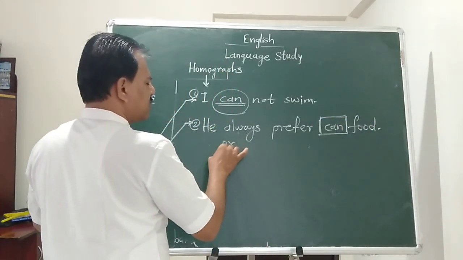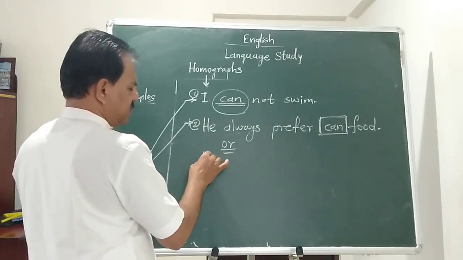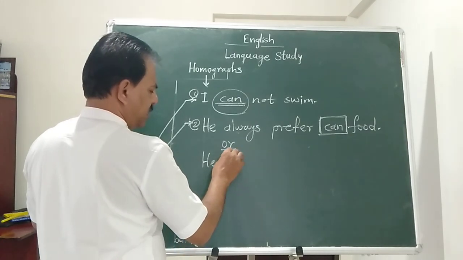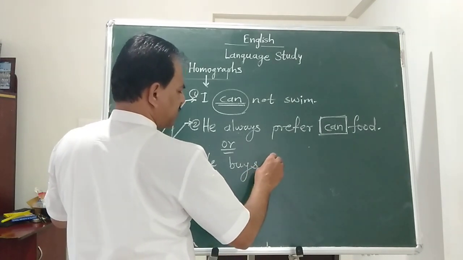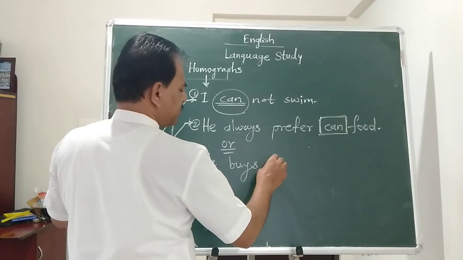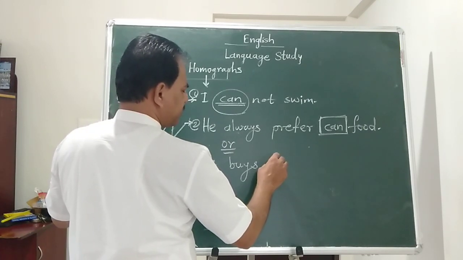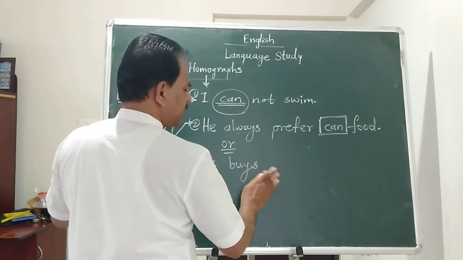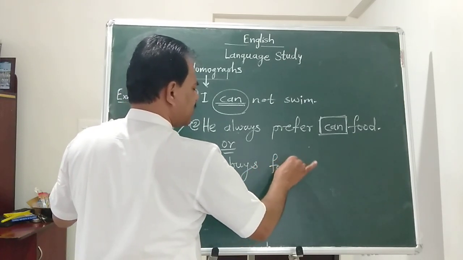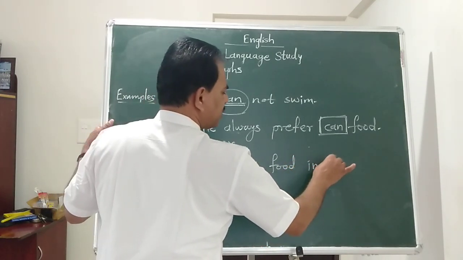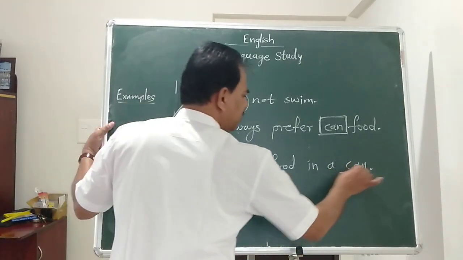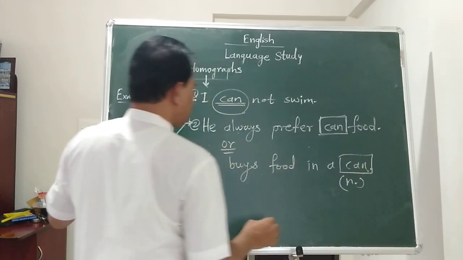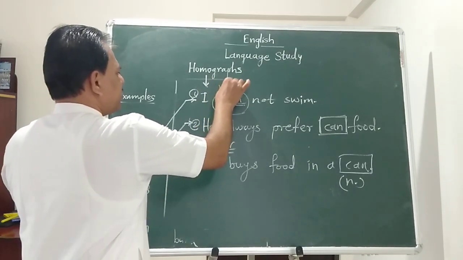Or he buys food in a can. So here can is used as a noun. Here can is a modal auxiliary verb.